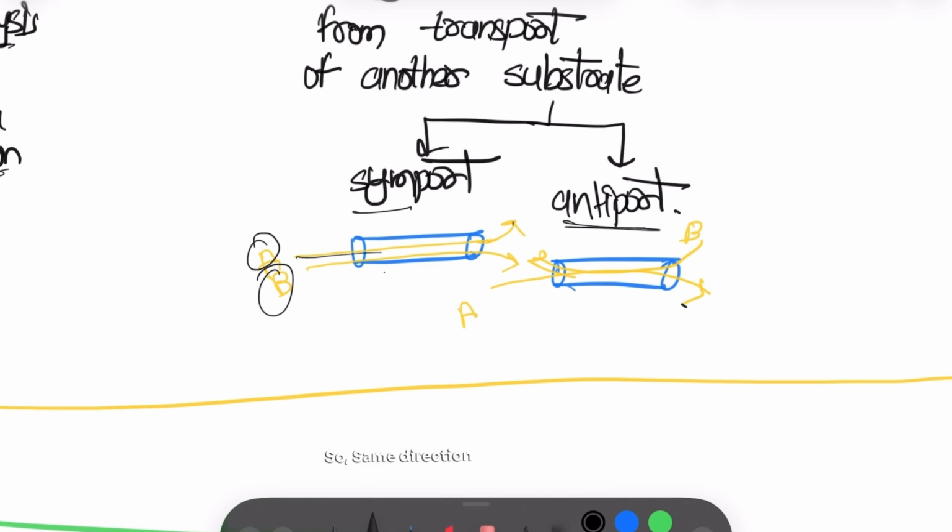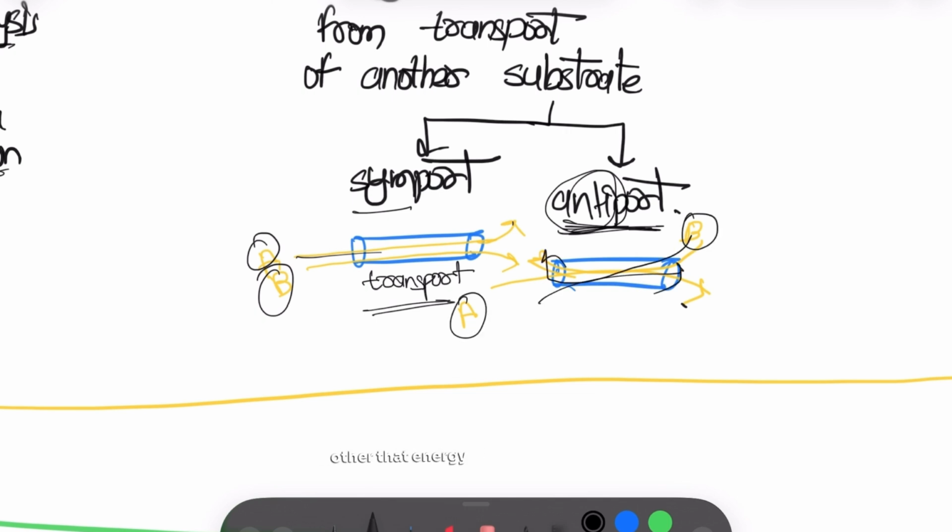They will move in the same direction, giving each other energy and transporting themselves to the other side. While antiport, anti means opposite. Here is A molecule and here is B molecule. They will move in opposite directions, giving each other that energy to transport themselves from their side to the other side.